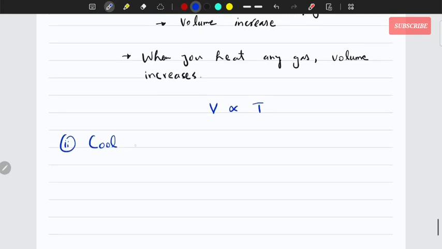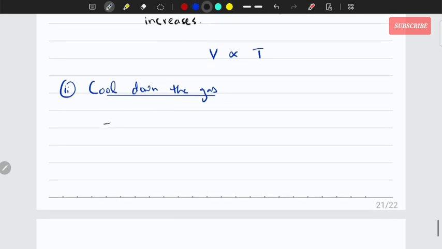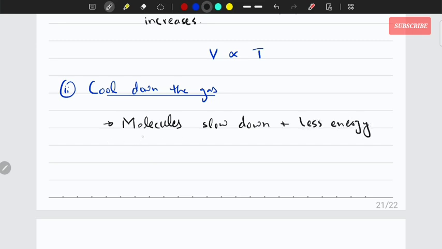down the gas. The opposite would happen, right? The particles or the molecules slow down, plus they would have less energy, so they would collide less.